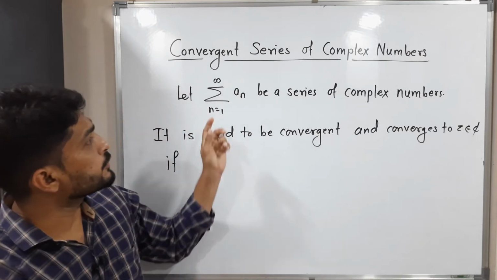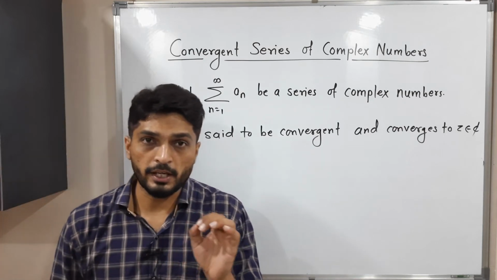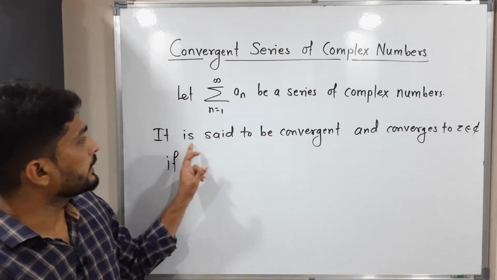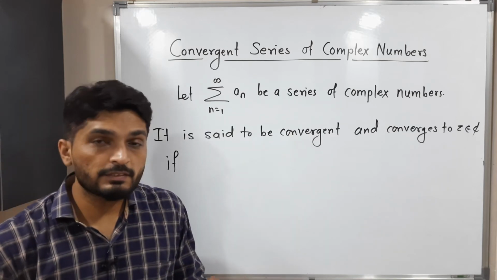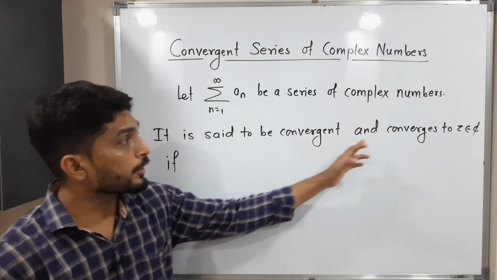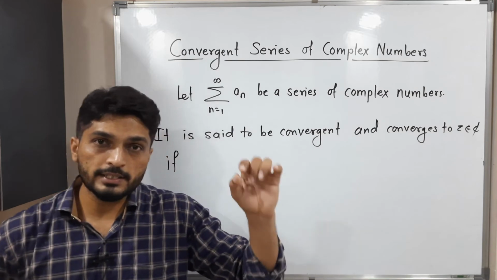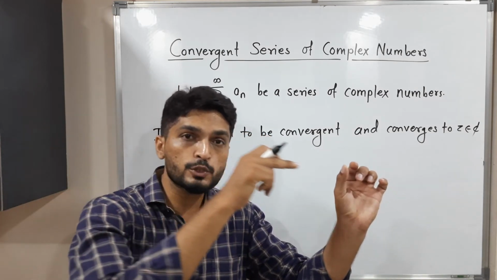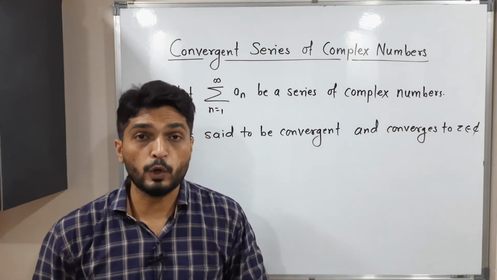Suppose we have a series of complex numbers, summation a_n. That means a_n is a complex number. Okay. And it is said to be convergent, when we say it is convergent and converges to z. So z is one complex number. We have a series, it converges to this point z, which is again a complex number.